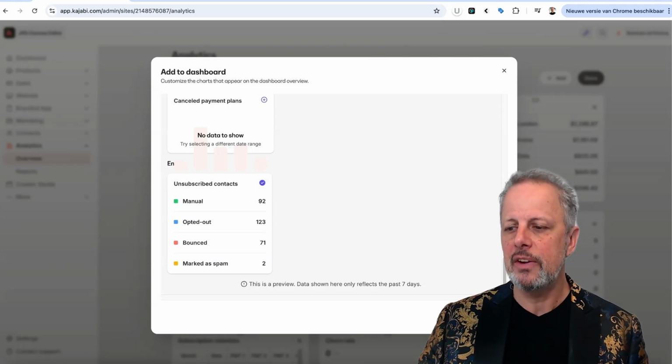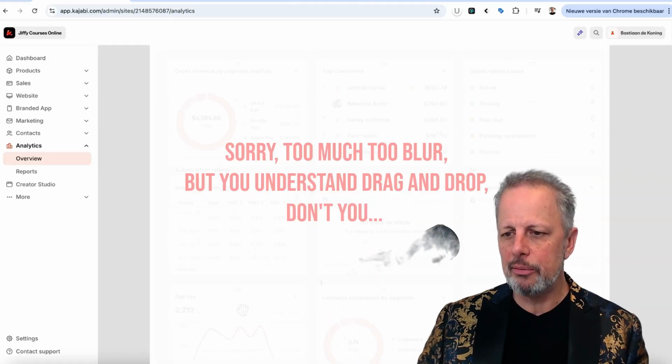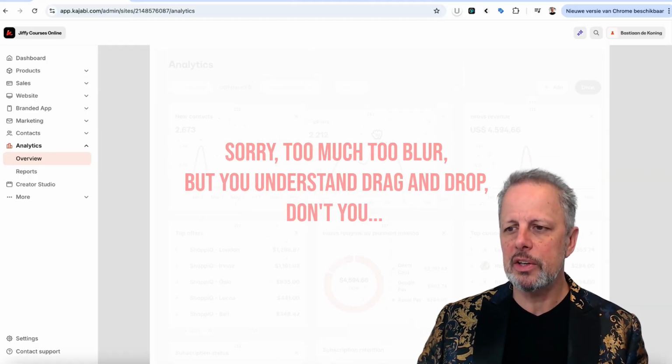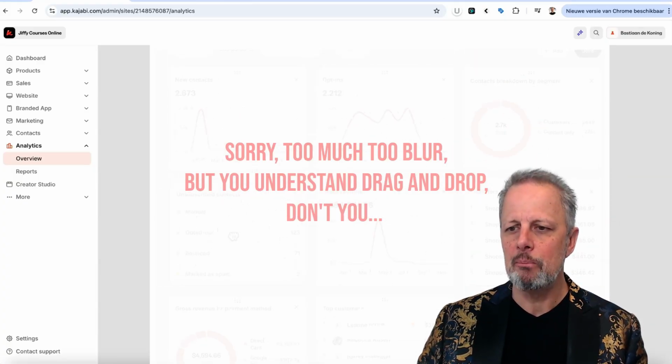So let me add these 3 blocks. And they are added at the bottom of your screen. So here we have opt-ins. I want it on the top. And then we have the contact breakdown by segmentation, and we have the unsubscribed people.